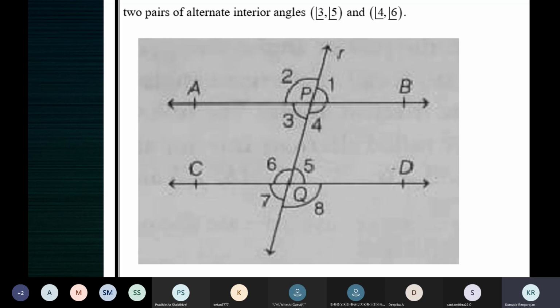See, angle 7 is equal to angle 5. Angle 7 is equal to angle 3. That means 3 and 5 are equal. Yes, ma'am.